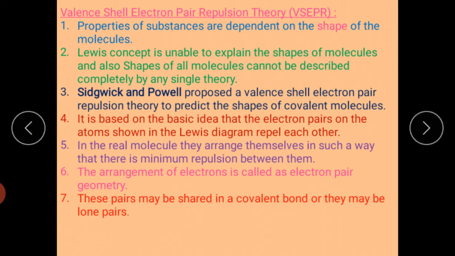If they share the electron pairs between the two atoms, then it forms a covalent bond. And a lone pair means the two electrons belonging to a single atom. Then this is called a lone pair of electrons.